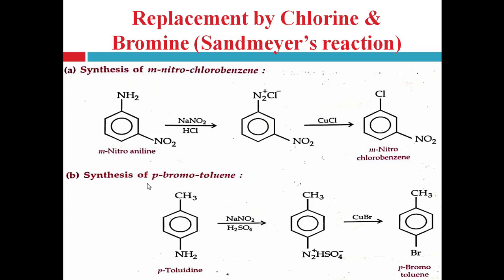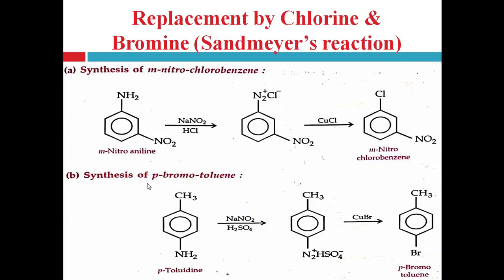And it helps to replace the diazonium group with the chloro group, right? So cuprous chloride replaces the N2Cl, that is the diazonium chloride group, with chloride and produces meta-nitrochlorobenzene. Then synthesis of